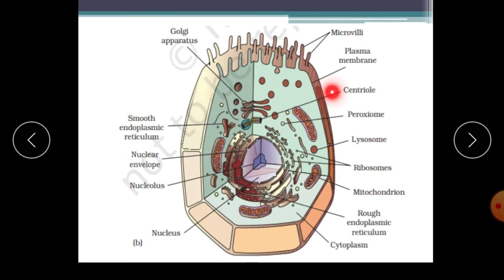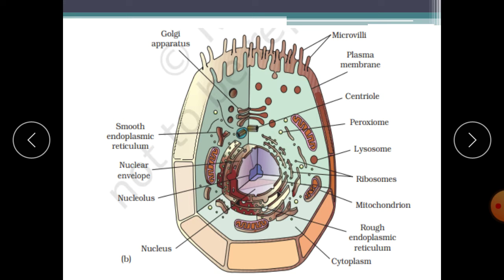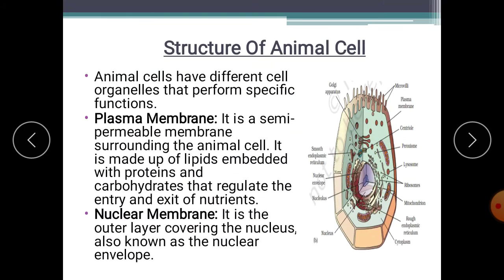Okay, this is the structure of animal cell. The animal cell has different cell organelles that perform specific functions. To perform specific functions, the animal cell has different cell organelles. Plasma membrane. A brief I'm going to discuss here.